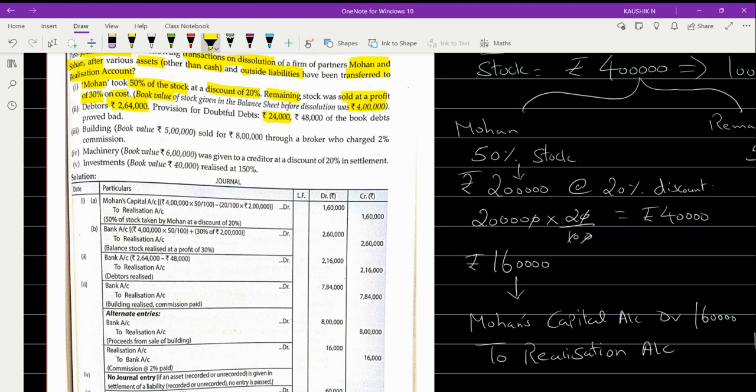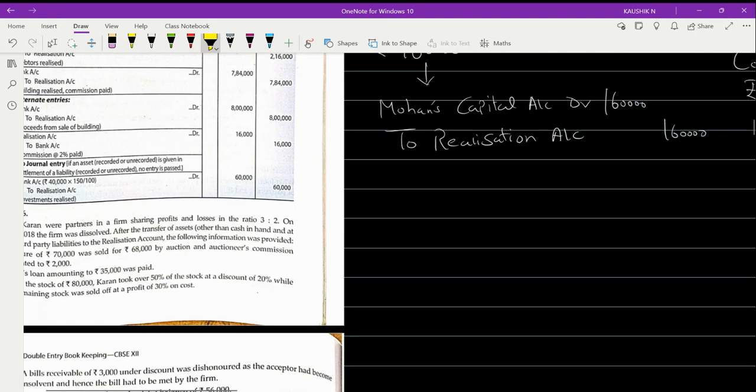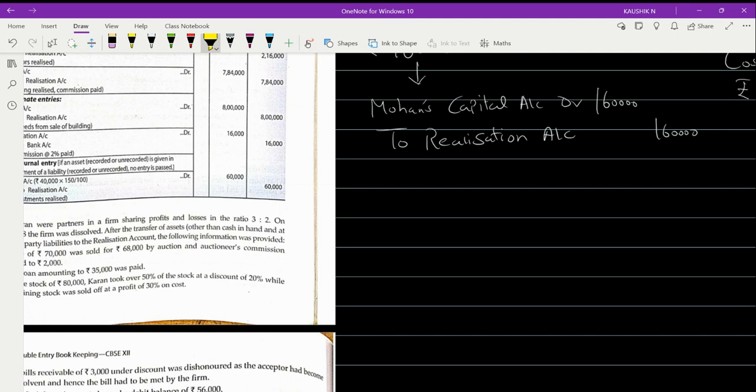How come? Because it is said that out of 2,64,000, only this much of debt is proved to be good. For example, here we see the debtors' value given in the question.